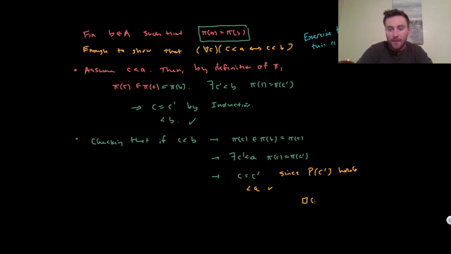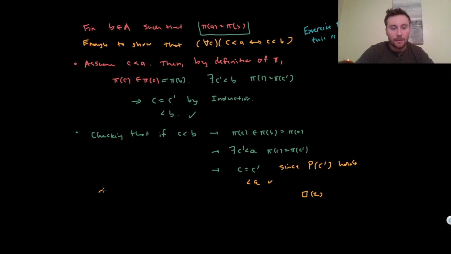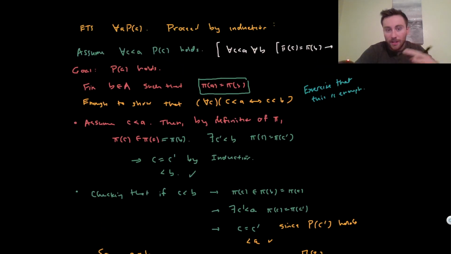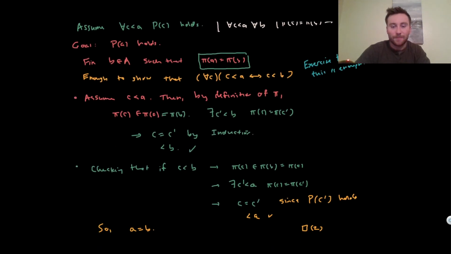Okay, but this finishes our claim by our exercise, right? We've checked that two elements have the same set of predecessors, and because a is a well-ordered set, it must be that they're actually the same. So a is equal to b. And this checks that the induction hypothesis goes through, so p of a holds. That means that pi is actually 1 to 1, which is what we wanted to check. So we just checked that pi is 1 to 1.